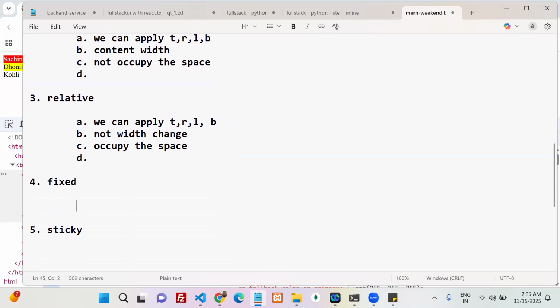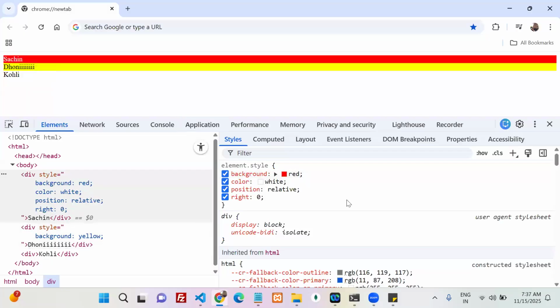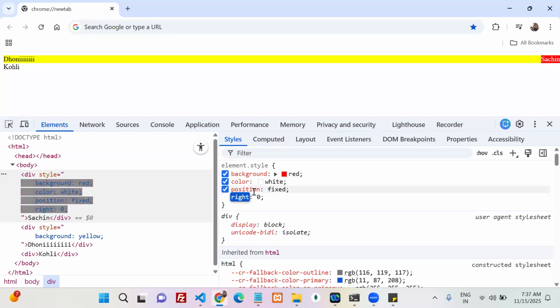Can we write the same points? The fourth point is important for us. Can I apply the three points for fixed position? Relative or fixed? Fixed. Whenever it is fixed, tell me how it looks.